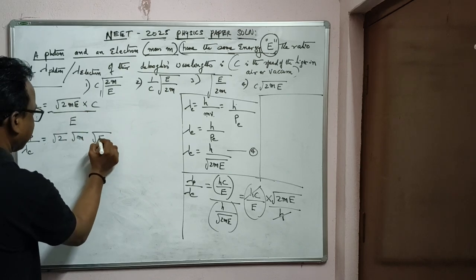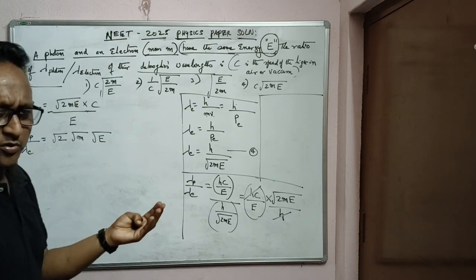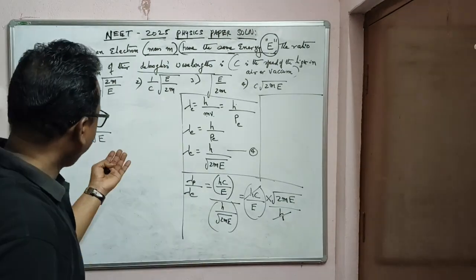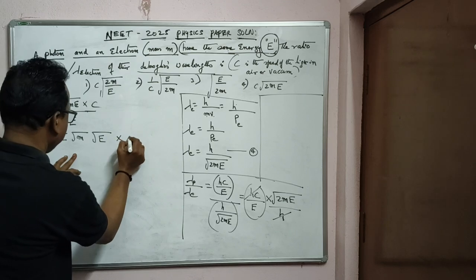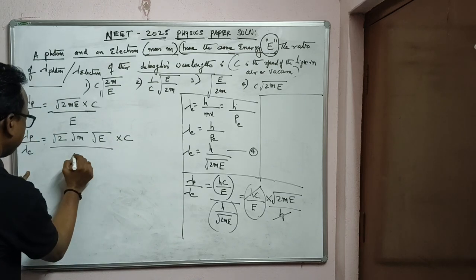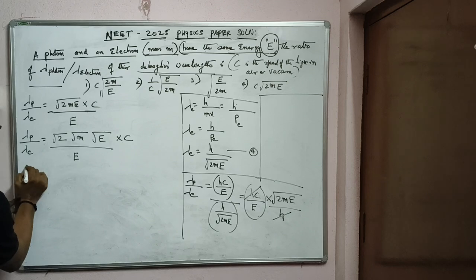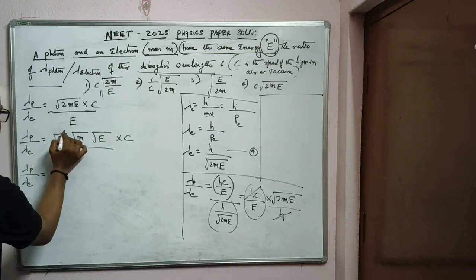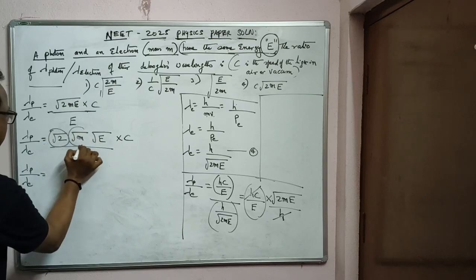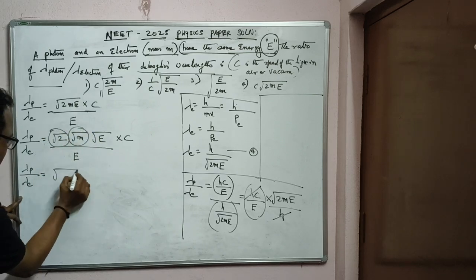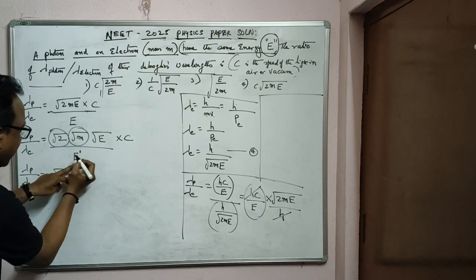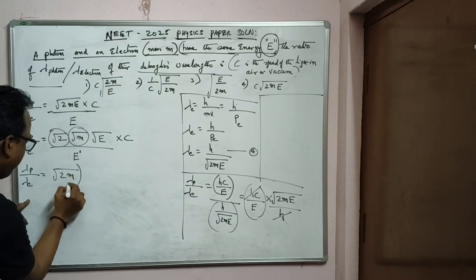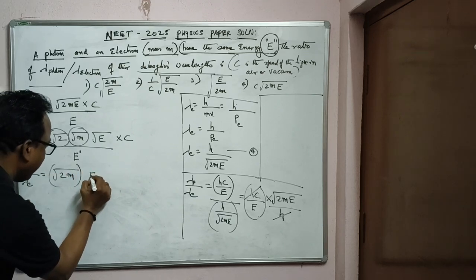I can expand like this: root a into root b is root ab, root a into root b into root c is root abc, into c by E. Now again I will continue, lambda p by lambda e: these two, root m into root 2 into root m, it is root 2m, and here E power 1 I'll take it to the top. So what happened? This one is already E power half.